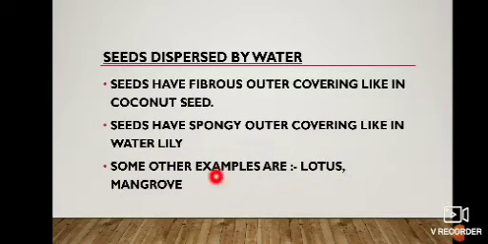Some other examples are lotus and mangrove. The main thing is they do not allow water absorption. So they prevent excess absorption of water. So they can remain in the water for a long time and they can survive in water also.